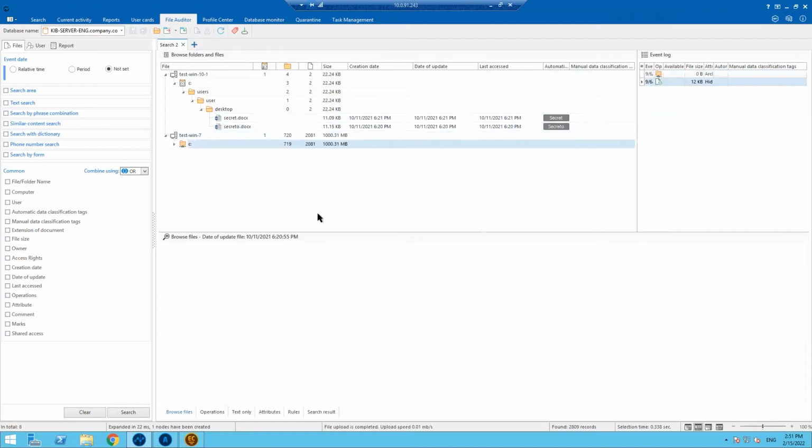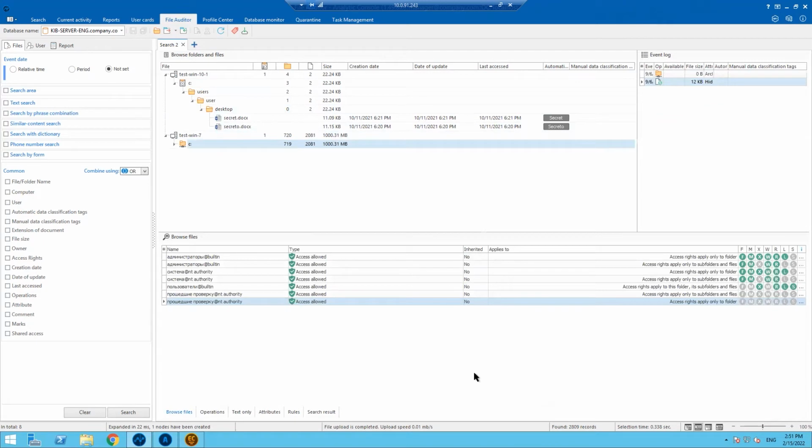Let me show it to you on another example. Here we have some access rights. I can see administrators, system users, and all users who have access rights to this document. And in the system, we can also track changes of access rights.